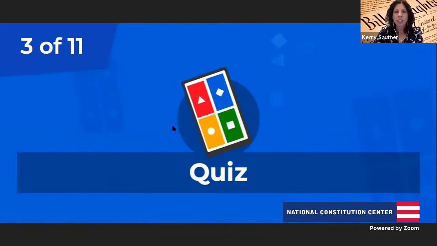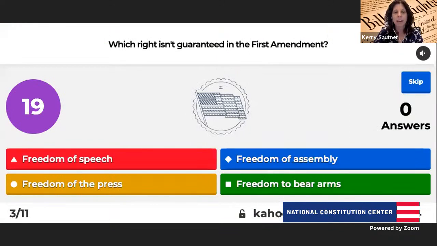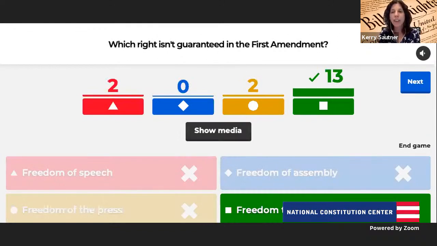Okay, next question. Which right isn't guaranteed in the First Amendment? So First Amendment has 5 freedoms. One of these is not one of those 5. So in the First Amendment or another amendment, which one is not in there? Freedom of speech, freedom of the press, freedom of assembly, and the freedom to bear arms or the right to bear arms. Which one is not in the First Amendment? Very good. Not in the First Amendment is the freedom to bear arms.